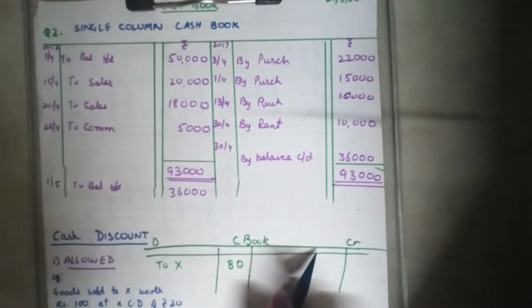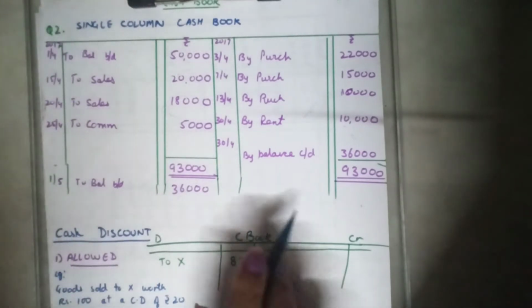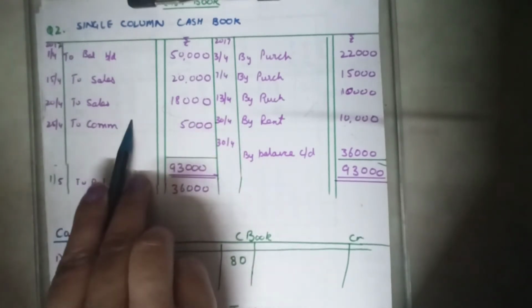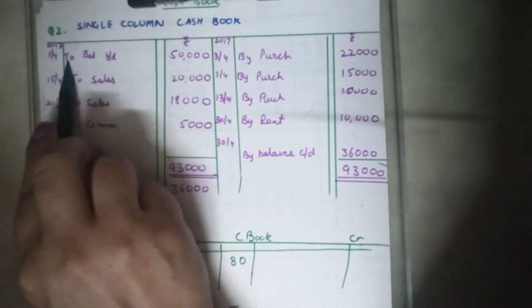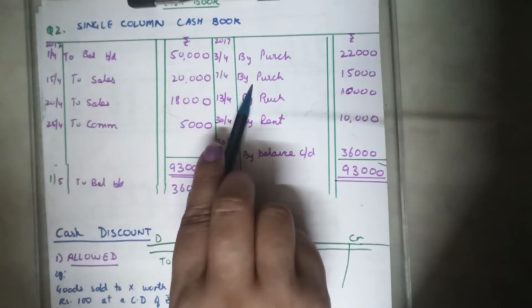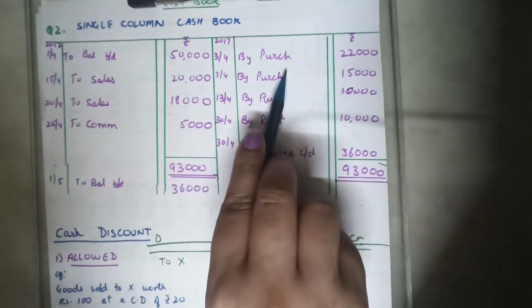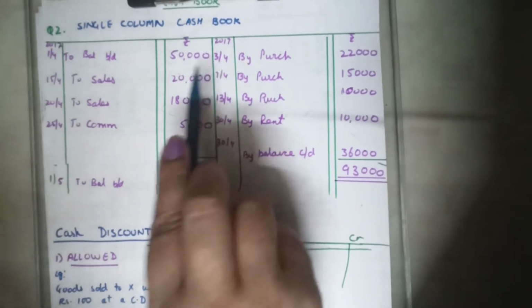The first entry dated 1st April reads balance of cash in hand. Balance of cash in hand means what we have, or what comes in, is on the debit side. So, to balance brought down. Debit side is always prefixed with 'to' and the credit side is prefixed with 'by'. So what we have will be recorded on the debit side, and what we pay on the credit side. So balance of cash in hand on the debit side, what we have, rupees 50,000.